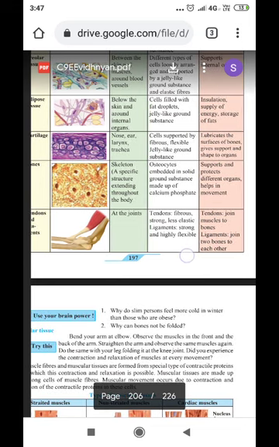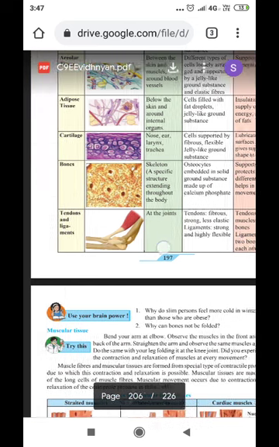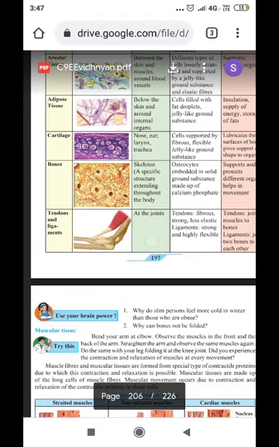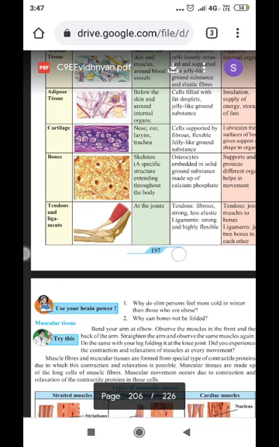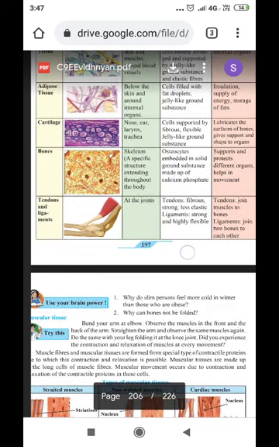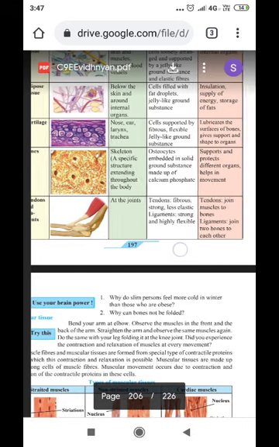It gives support and shape to organs. Then a very tough connective tissue, called bones. The skeleton is a specific structure extending throughout the body. Osteocytes are embedded in a solid ground substance made up of calcium phosphate. Bones support and protect different organs and help in movement.